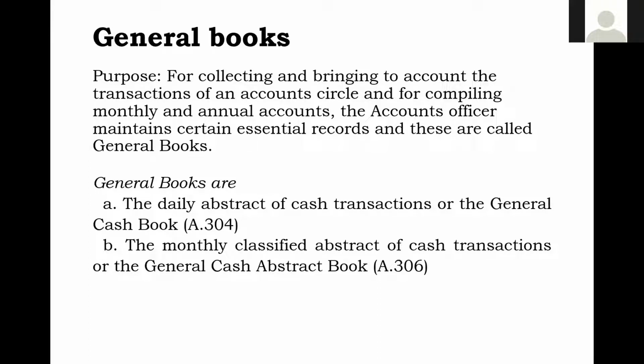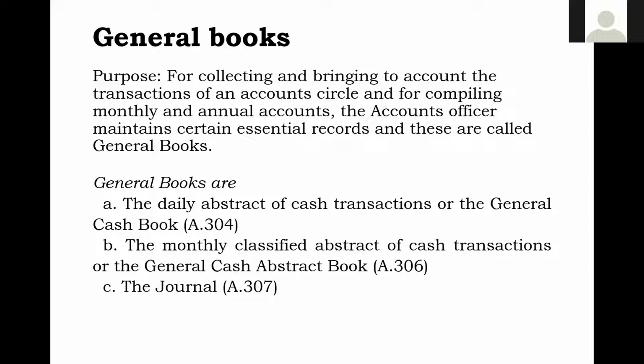Now what is the rest remaining? There are only two types of transactions. One is cash and another one is adjustments. So adjustments in which book? Already I told that it will be in the journal. So the third book which we maintain is the journal. This will be maintained in form A307.